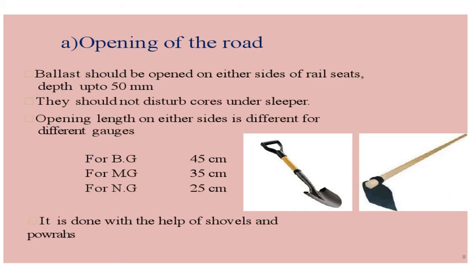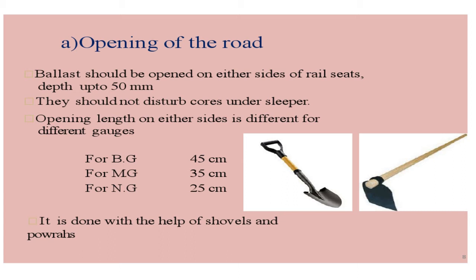The opening of road. So what is being done? You'll have a track, you'll have the rail, you'll have the sleepers, and below that you'll have ballast. So opening of road means the ballast is to be opened from either side of the rail seat. Rail will be seated, isn't it? So on the sleepers, the ballast around that portion is to be taken up to a depth of 50 mm. Then we should not disturb the core under the sleeper. Some central portion will be there which will be supporting the sleeper. That should not be taken away because it will affect the overall working. So it should not be disturbed.